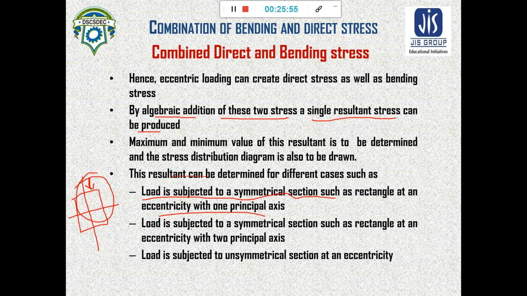Next, when the load is subjected to a symmetrical section but the eccentricity is with two principal axes, means when the load is applied somewhere here, at some eccentricity from this axis and also at some eccentricity from this axis. This type of case, when the load is applied here, is called eccentricity with the two axes.